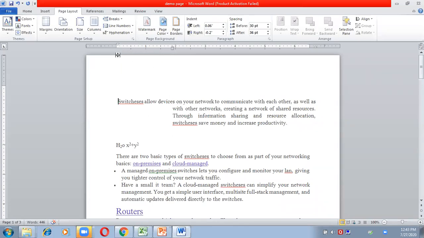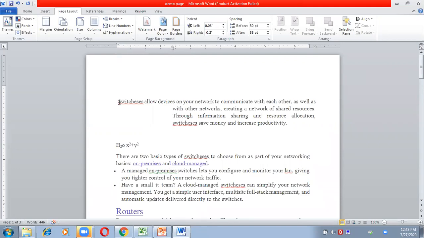You can just drag on the ruler from wherever you want to start. You can see these arrows. This arrow is for the first line and this arrow is for the rest of the lines. This is known as left indentation and this is known as first line indent.